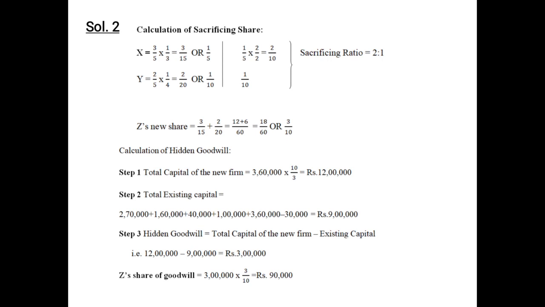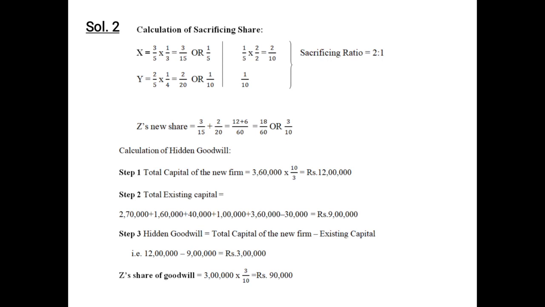Now, calculation of hidden goodwill. Step number 1. As we know, we have to calculate the total capital of the firm on the basis of the new partner's capital. The formula is new partner's capital into reciprocal of his share. The new partner's capital is 3,60,000 and his share is 3 by 10. Reciprocal means numerator becomes the denominator and denominator becomes the numerator. So the total capital of the new firm will be 3,60,000 into reciprocal of Z's share, that is 10 by 3. It will come to 12 lakh.